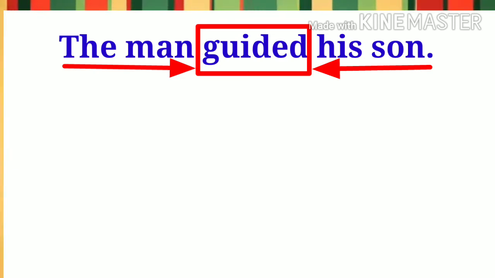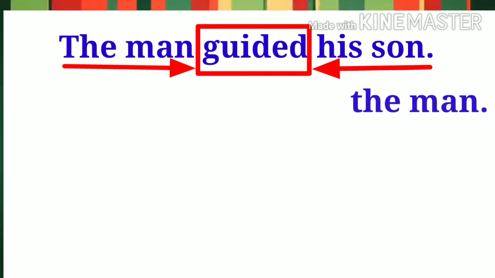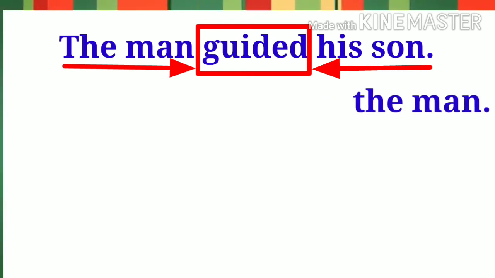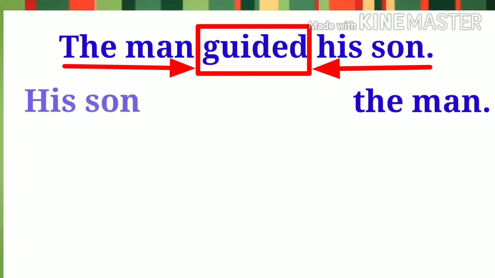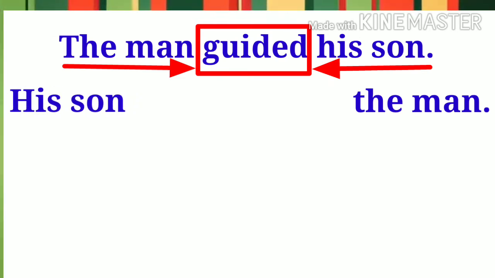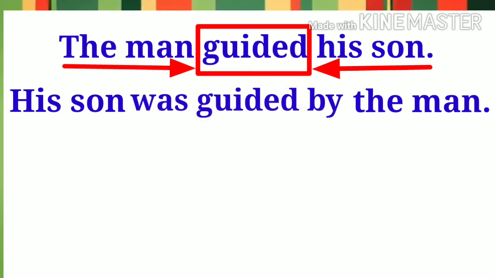In this sentence, the man is the subject and his son is the object. It means that the subject, the man, has to be placed at the end of the passive voice and the object, his son, has to be written in the beginning of the sentence.